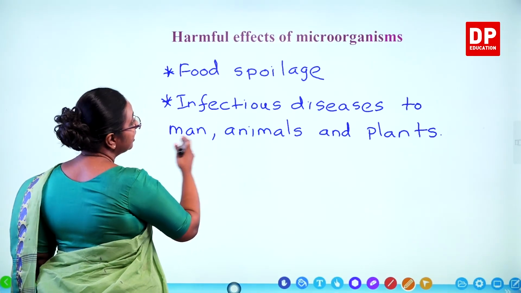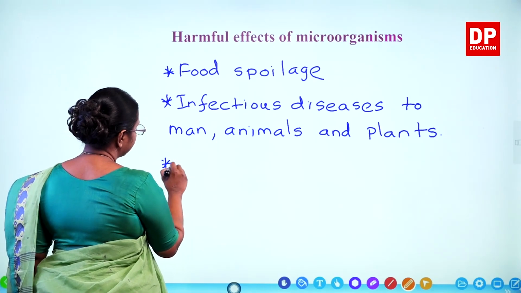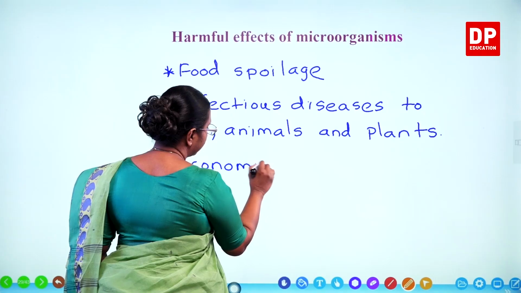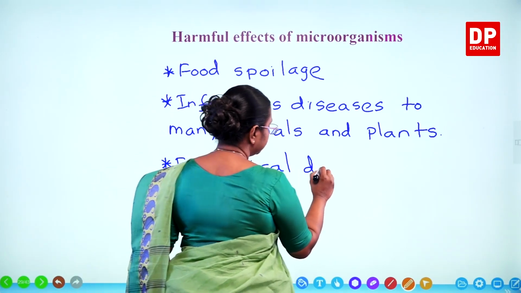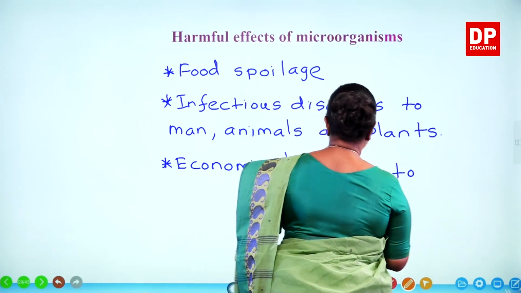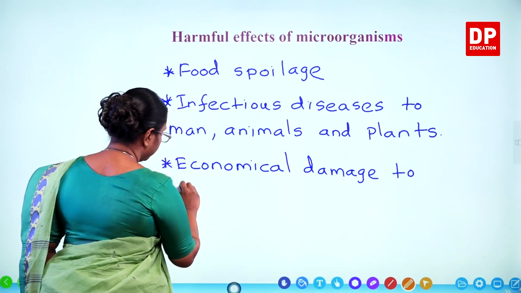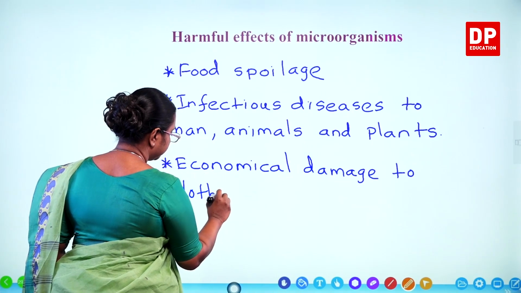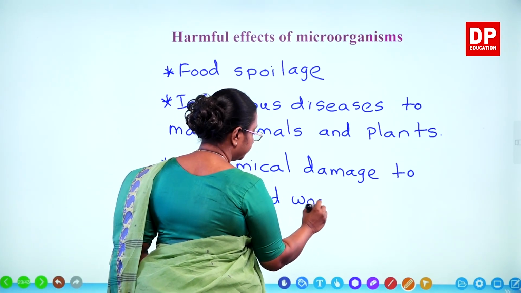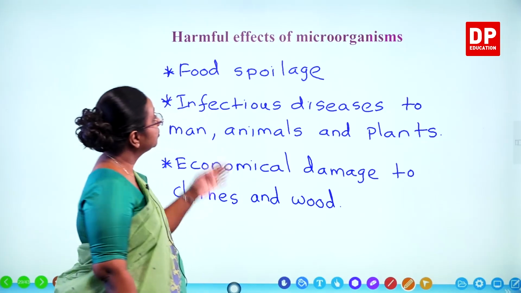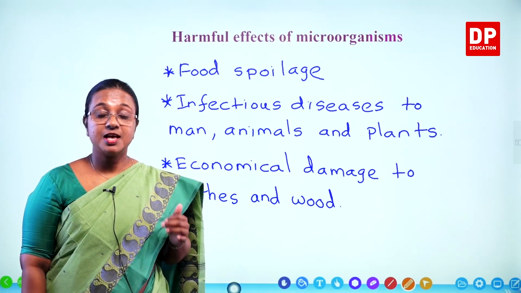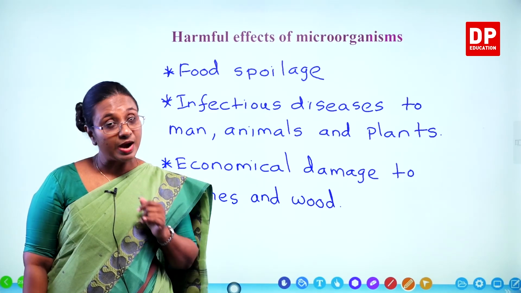So food spoilage, infectious diseases and economical damage to clothes and wood. So these are all different types of harmful effects. Now we will discuss them one by one.